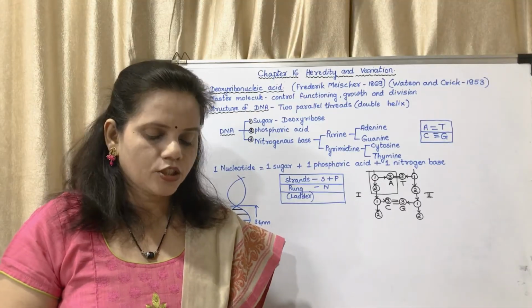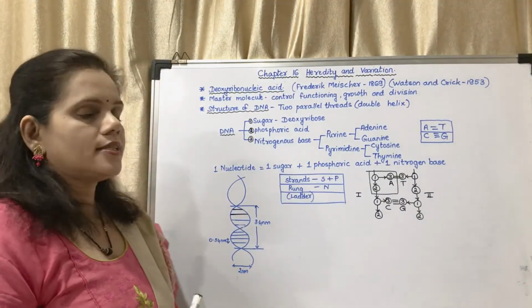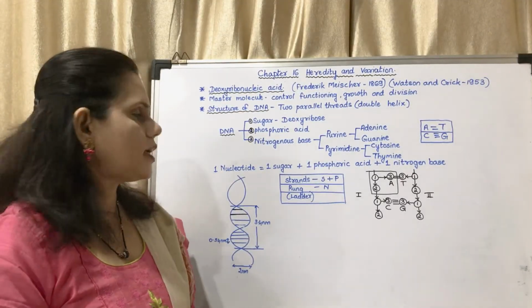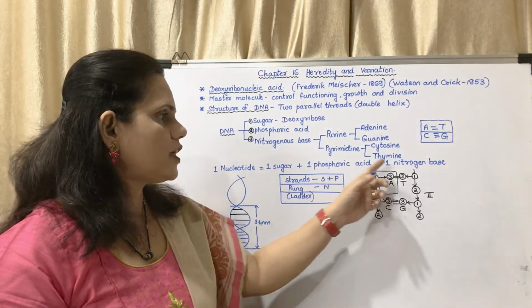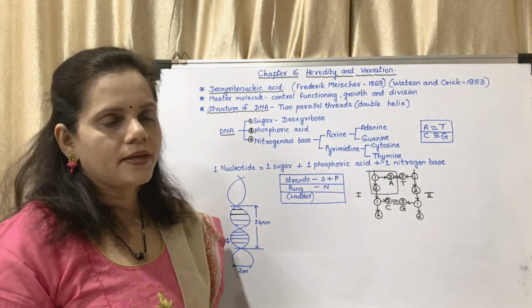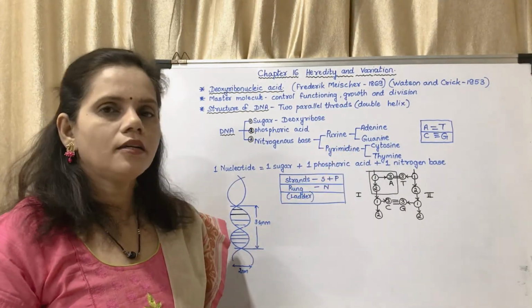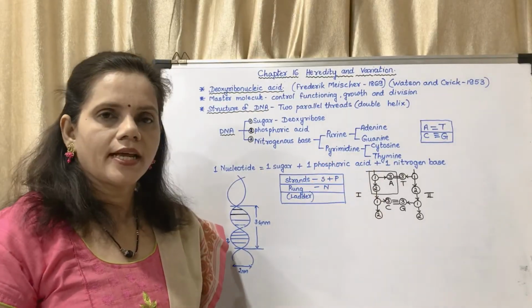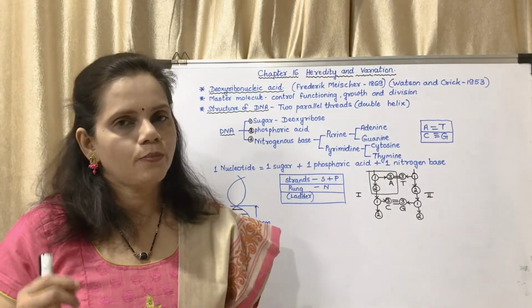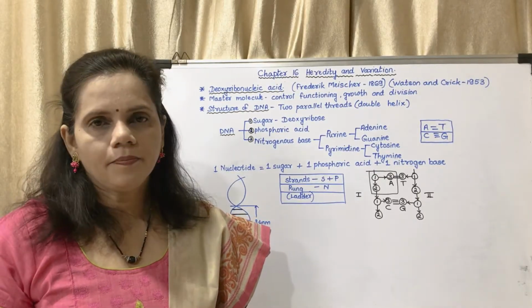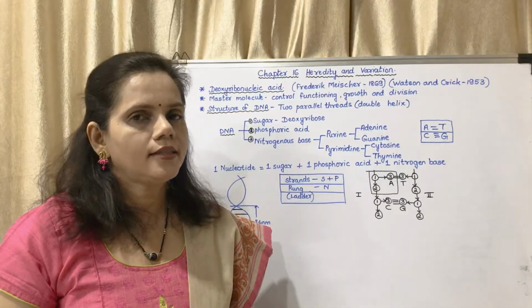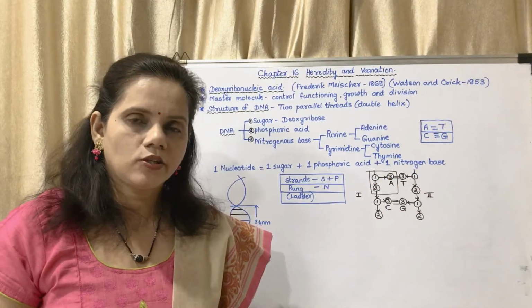Okay, this is the structure of DNA. So basically, what is the structure of DNA? DNA is made up of many nucleotides. One nucleotide is made up of one sugar, one phosphoric acid and one nitrogen base. There are two types of bases, purines and pyrimidines. Purines are adenine and guanine. Pyrimidines are cytosine and thymine. Adenine always binds with thymine. Cytosine always binds with guanine. There is a double hydrogen bond between adenine and thymine and a triple bond between cytosine and guanine.